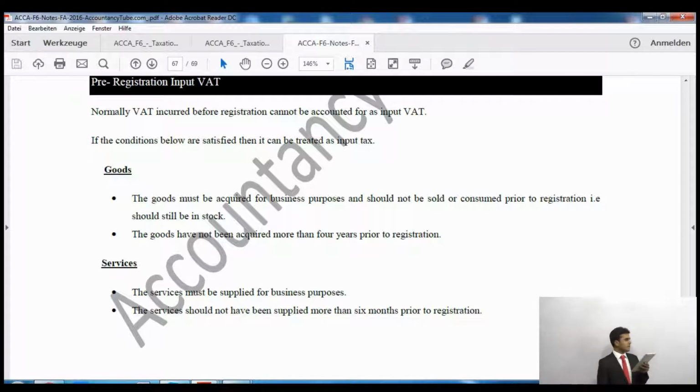For services, this limit is not 4 years, it is 6 months. So the services must be supplied for business purposes. The services should not have been supplied more than 6 months prior to registration.